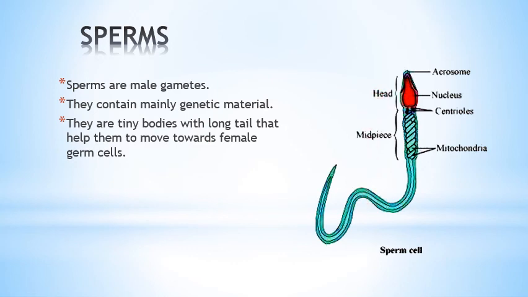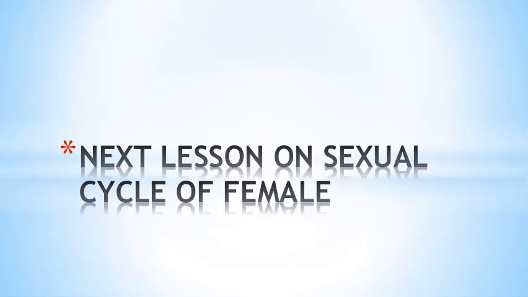So this is all about our male reproductive system, about the puberty, that is very important from the examination point of view. Next lesson will be on the sexual cycle of the female, in which we will discuss the female reproductive system along with the changes that take place in the female body in the 28 days. So that we will discuss in our next lesson.